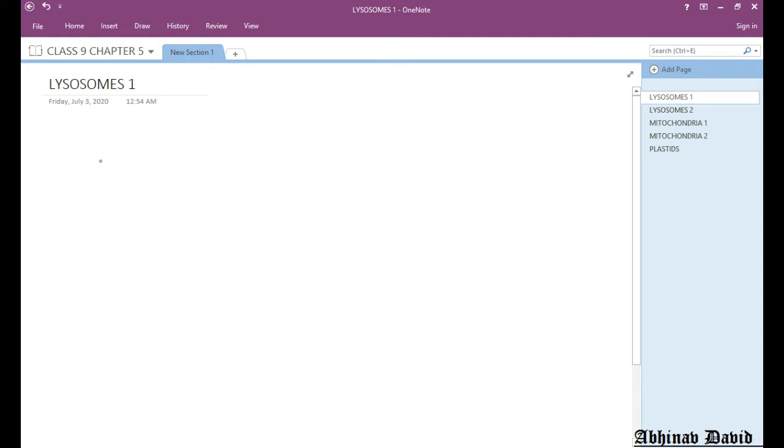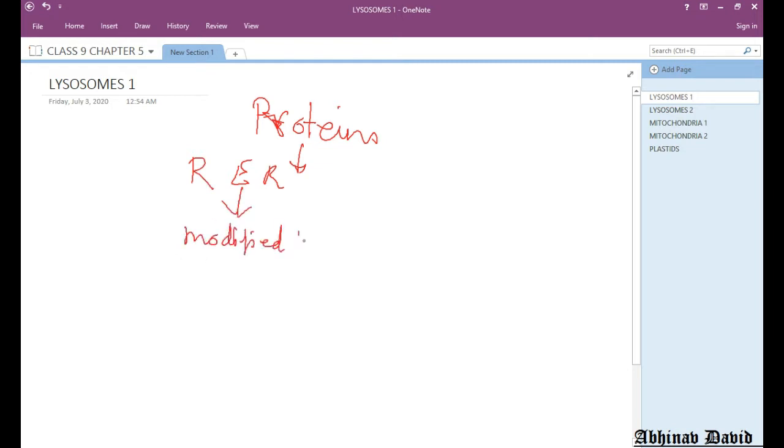Now in the last class we have studied that proteins are manufactured by the endoplasmic reticulum. Which part of the endoplasmic reticulum? The rough endoplasmic reticulum manufactures protein, and these proteins are modified by Golgi.